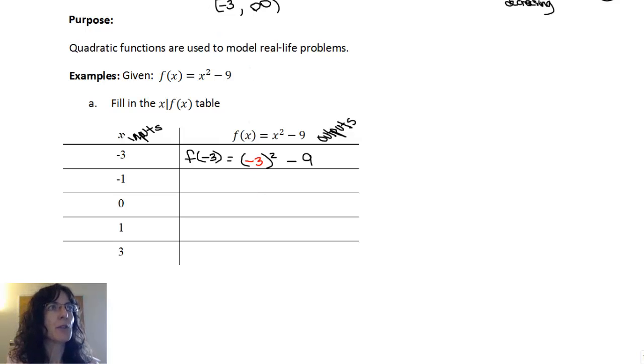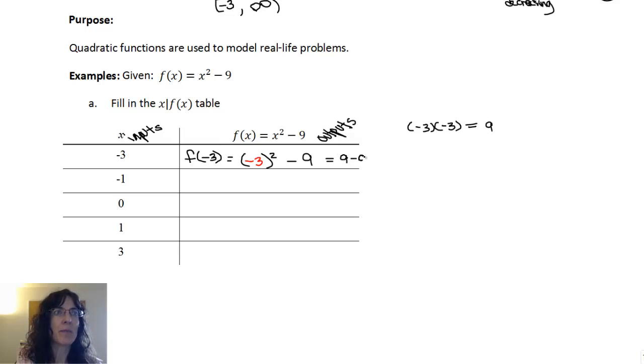And I did it in a different color so you can see how the whole negative 3 is what's being squared. And so when you expand that, remember it's negative 3 times negative 3, and that's negative 3 squared. And then when I multiply those, negative times negative, I get a positive 9. So my next step is going to give me 9 minus 9, and that tells me 0. So f of negative 3 equals 0.